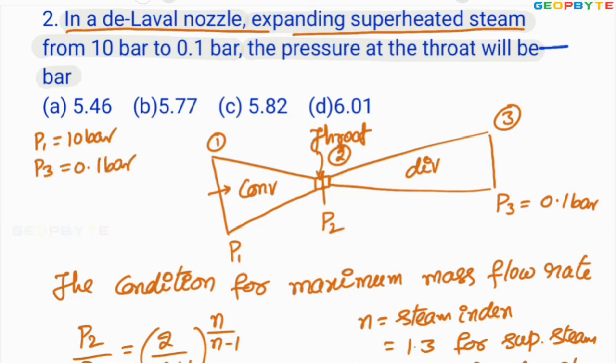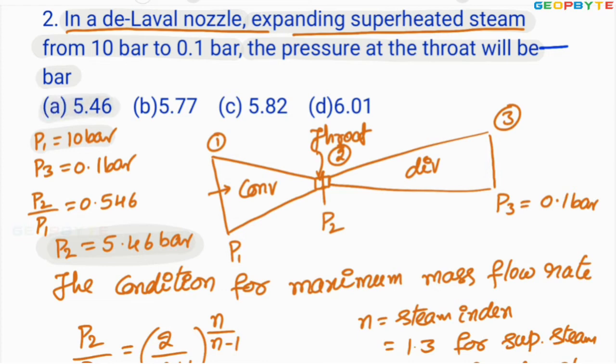You are asked to find the pressure at the throat. Critical pressure ratio P2 by P1 for superheated steam is 0.546. Therefore, the pressure at the throat P2 equals 0.546 into P1. Since P1 equals 10 bar, it is 5.46 bar. So anyhow, the critical pressure means the pressure of the steam at the throat for getting the maximum mass flow rate is 5.46 bar. Therefore, option A is absolutely correct. I hope you got my point.